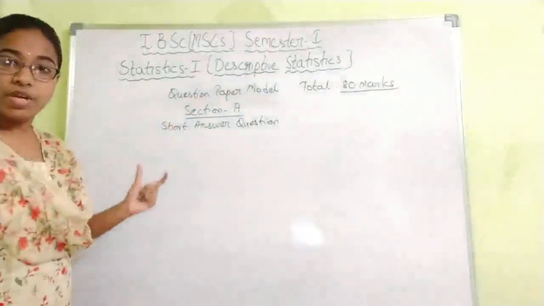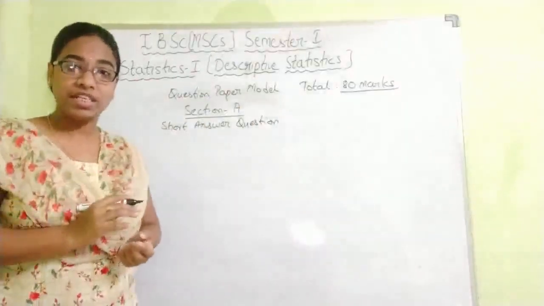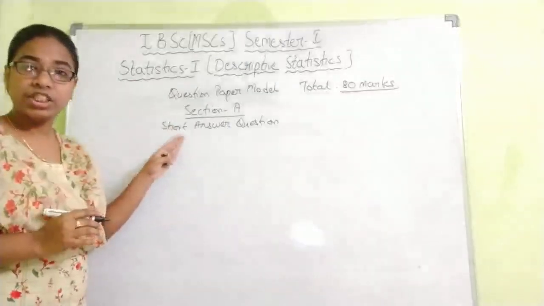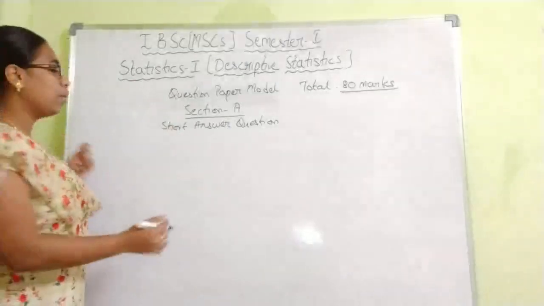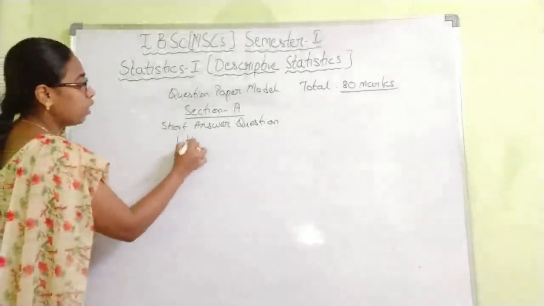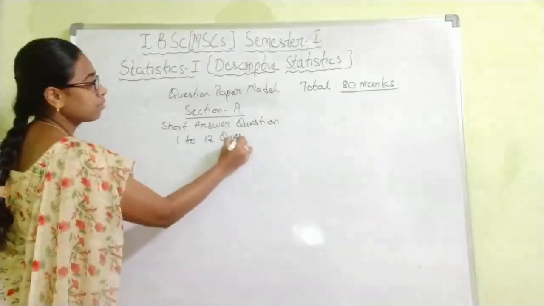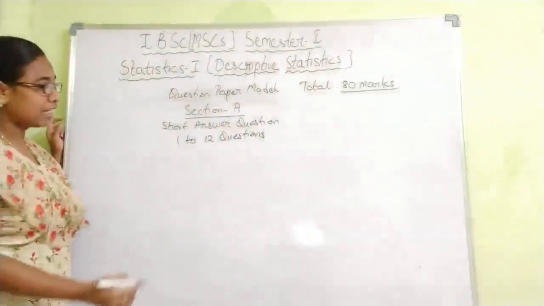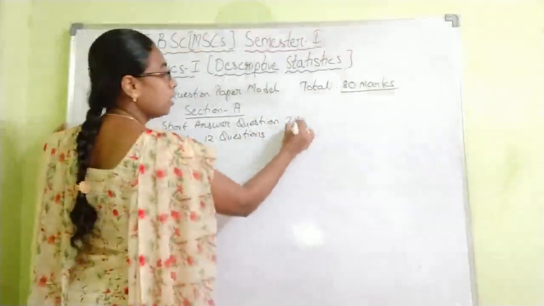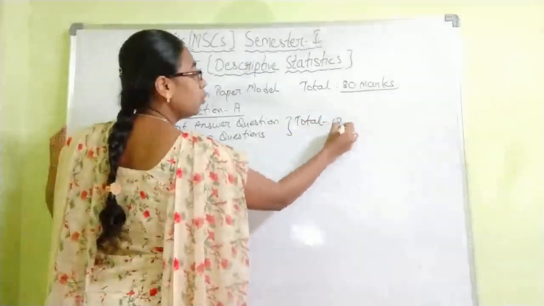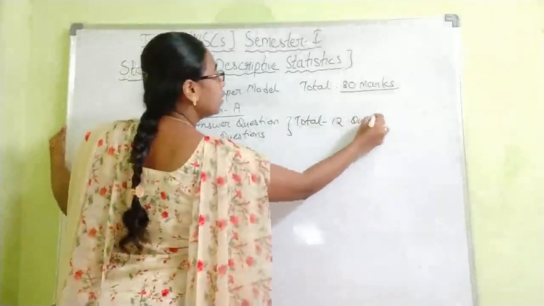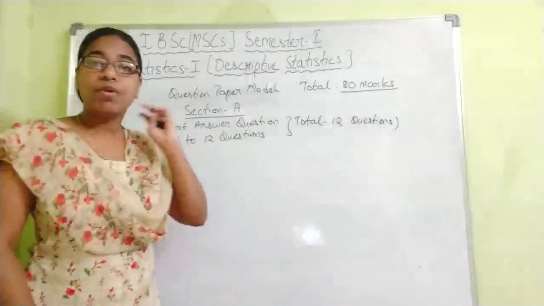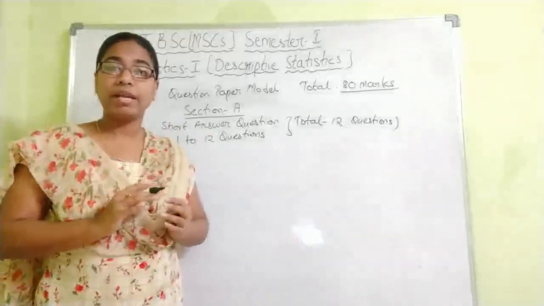So in the previous question paper model, which we have discussed earlier related to your first year or any year, in section A you will be having overall 12 questions, 1 to 12. So total how many questions will be there in section A? Total 12 questions that you have to attempt. Among these 12 questions, in our before pattern we had to attempt 8.